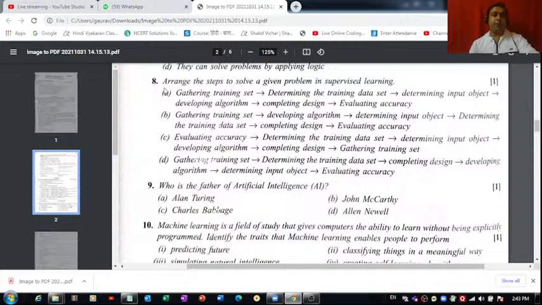Arrange the steps to solve a given problem in supervised learning. Supervised learning is a process in which we train the machine with the help of labeled data.